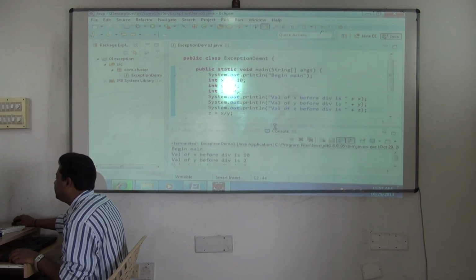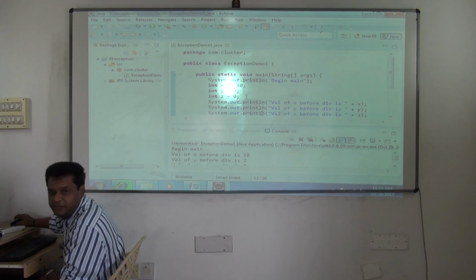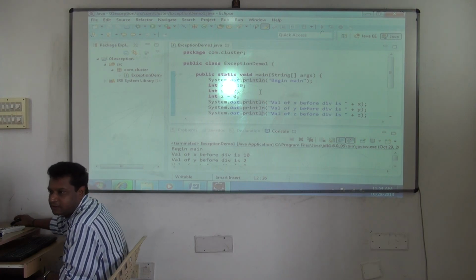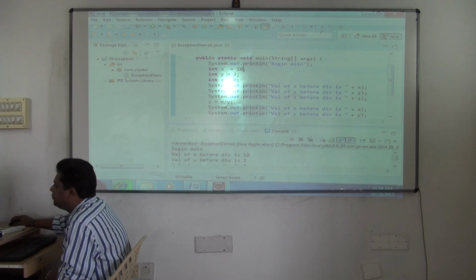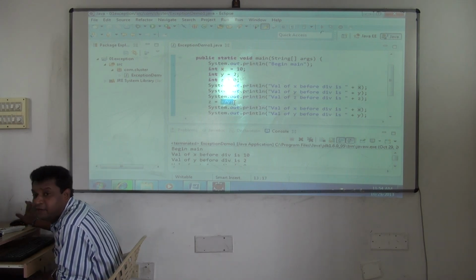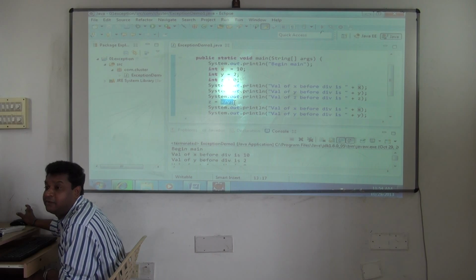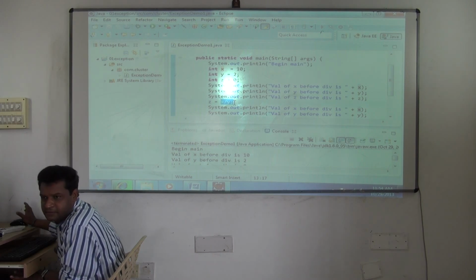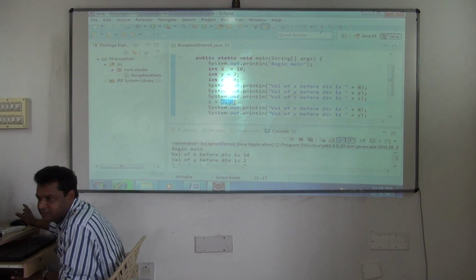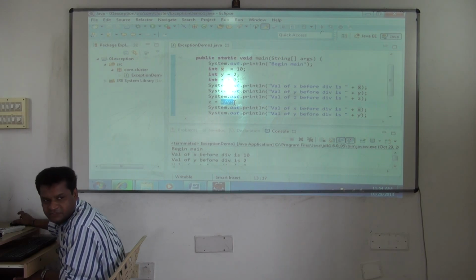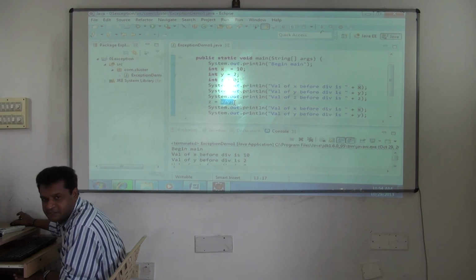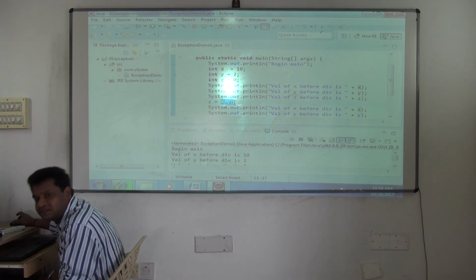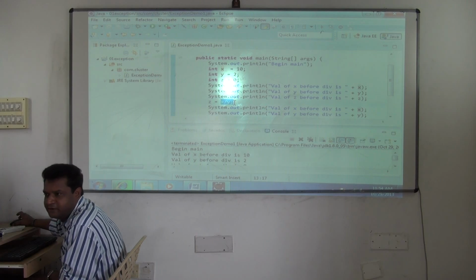Is the compiler giving any error to you now? Is the compiler reporting any error? No, no red mark. Because syntax is correct. It will check, are you giving all this int value to int and all that? Here it checks, are you dividing int by int? It is not checking whether you are dividing 10 by 2, because values are evaluated at runtime. Values are not evaluated during compilation time. Only during runtime values will come into existence, and that's when it will actually divide. So the compiler checked, are you dividing int by int, but during runtime, actually values are divided. That's the difference between compiler and runtime.